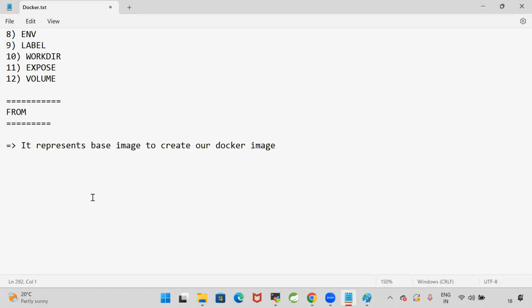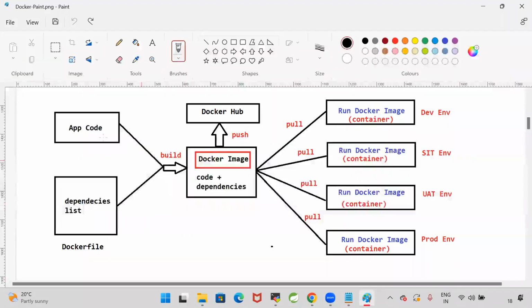So here in the Docker file, we are going to write the FROM keyword. What is the purpose of this FROM keyword? FROM keyword represents the base image to create our Docker image. Now, what is the meaning of the base image? For example, the syntax: I want to use Java 1.8 version. So I am writing a Docker file for my Java application. Assume that I have my application code. This code is developed by using Java.